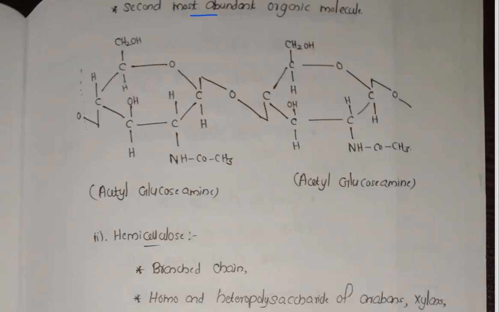So like the previous one, there is oxygen, there is an OH group, here also an OH group, and here also an OH group. So from here, from the water molecule, one hydrogen and one OH will be removed, and the remaining oxygen combines and forms the structure of glucosamine.